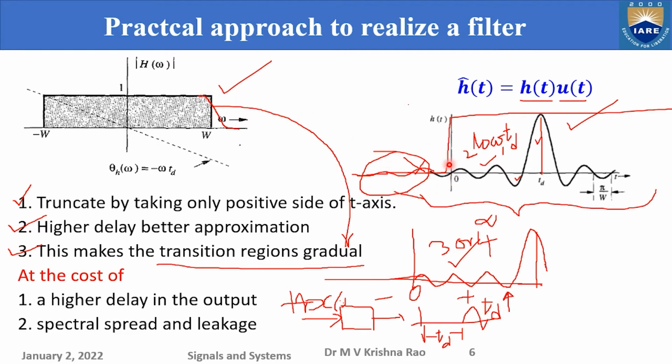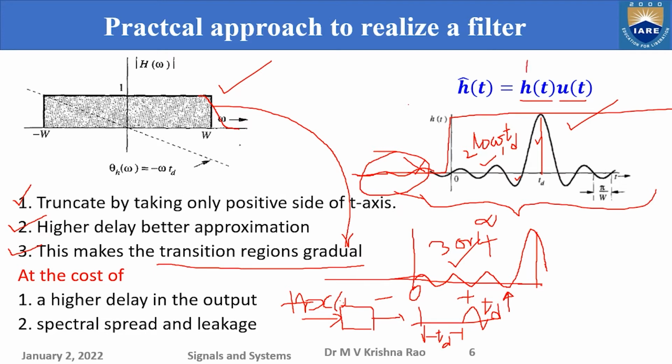so you are basically truncating the impulse response. So that means the original impulse response whose width is infinite, you are multiplying with a unit step function. So what happens for the Fourier transforms in the frequency domain? When I multiply two functions in the time domain, in the Fourier domain, the Fourier spectra are convolved.